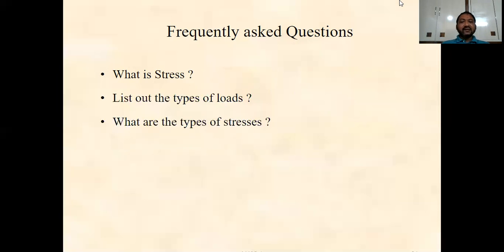Now coming to the loads, what are the types of loads? We have different kinds of loads. Generally the loads are classified on different criteria.